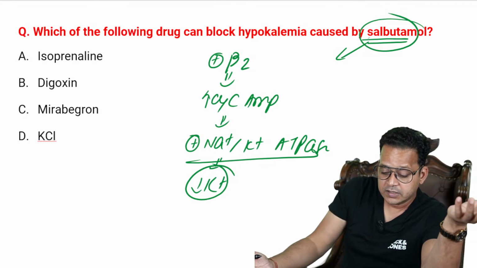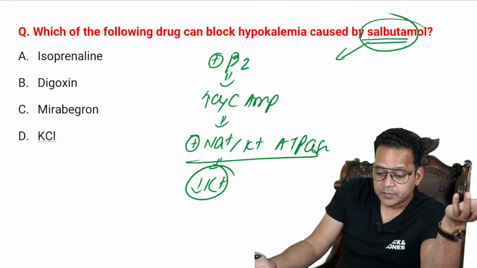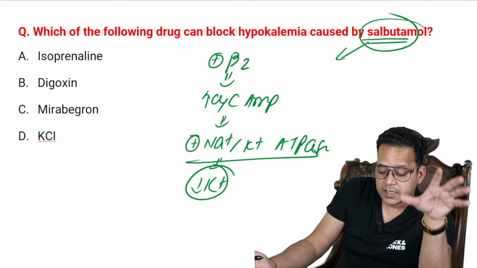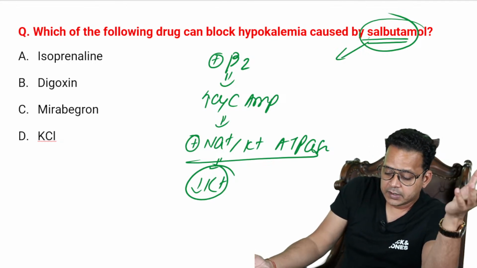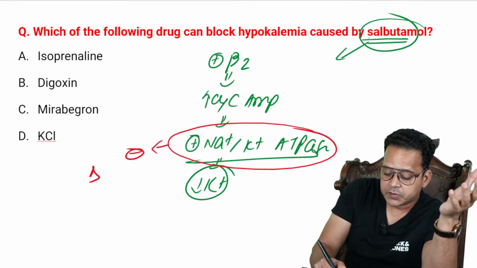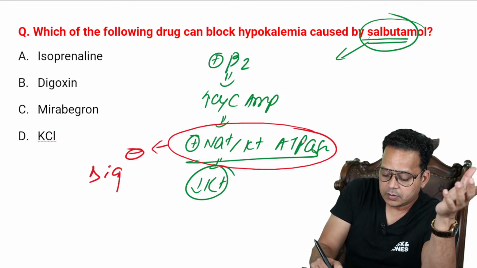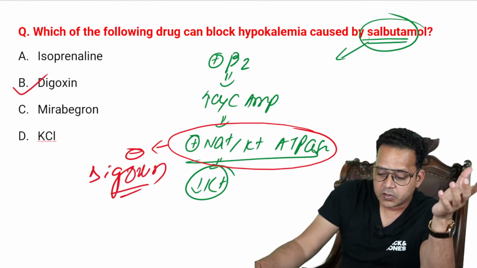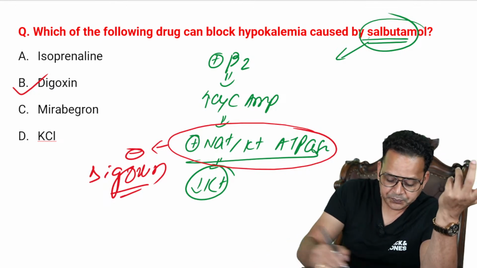Isoprenaline, digoxin, mirabegron, potassium chloride. At least tell me what is A, B, C or D? So sodium potassium ATPase can be blocked by digoxin, right? So the answer is B, digoxin, guys. Moving on, next question.